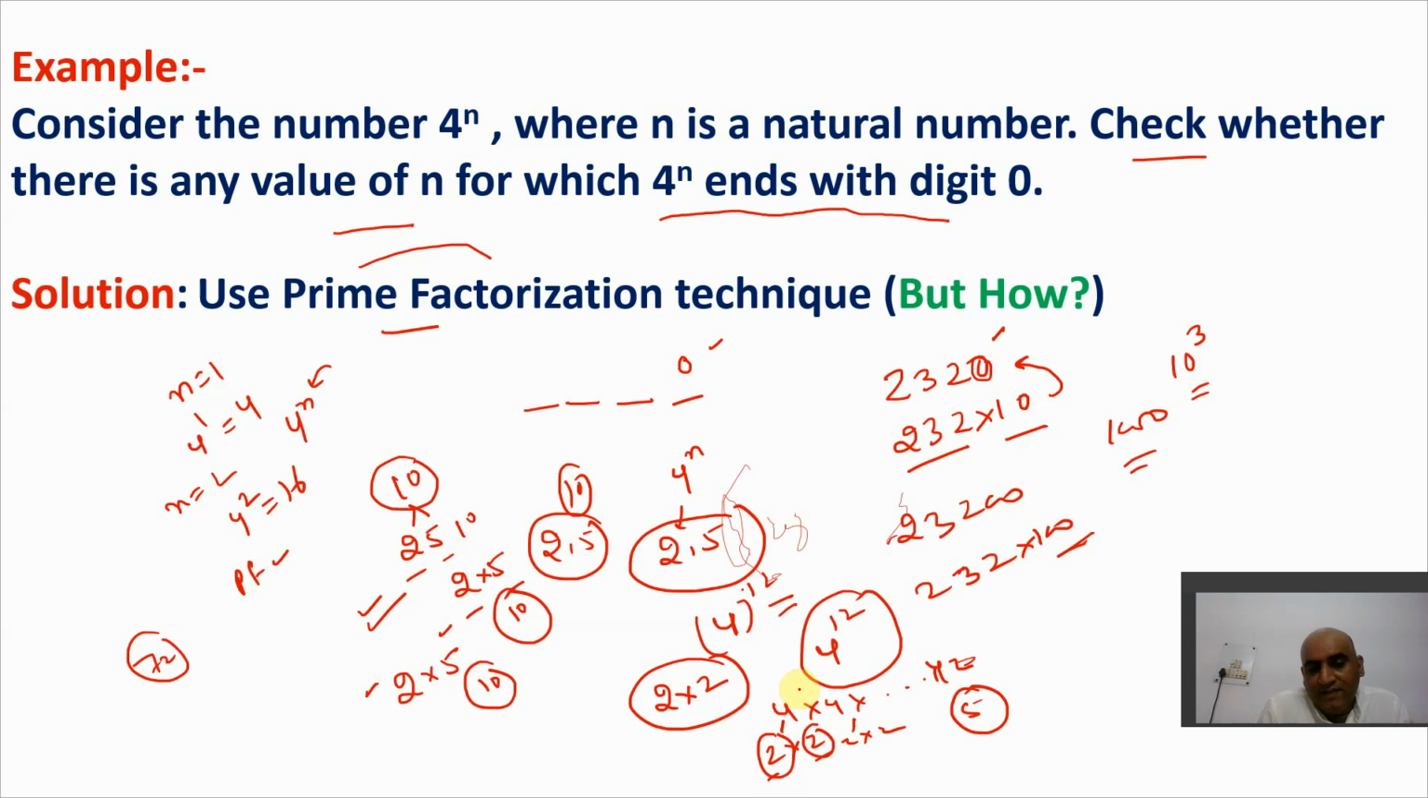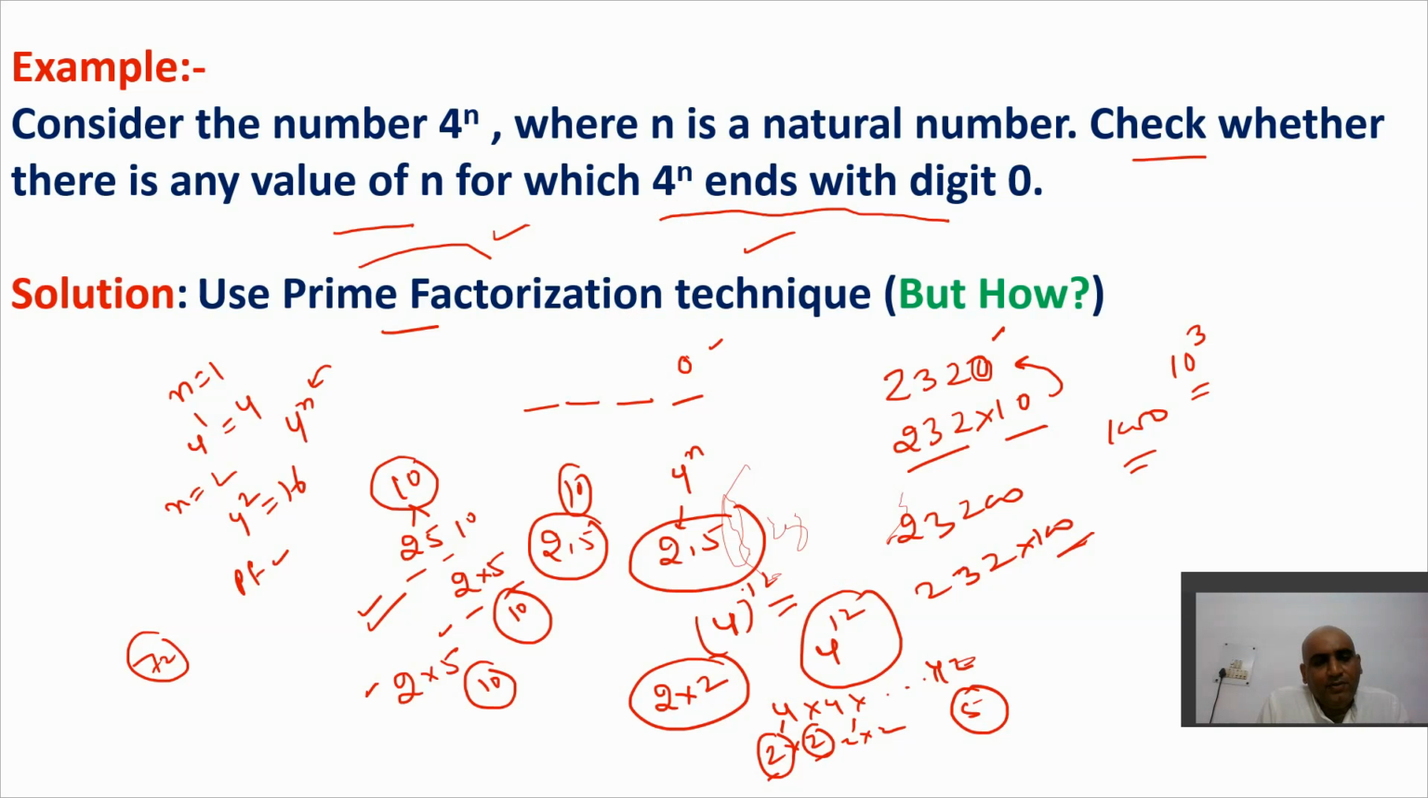So if I'm not getting 5 here, how would I make it a 10? And if it does not become 10, then there is no possibility that 0 will come in the end. That means there is no value of n for which 4 raised to power n ends with 0. This is the basic idea using prime factorization. See how simple it becomes. So I hope you get this idea here.